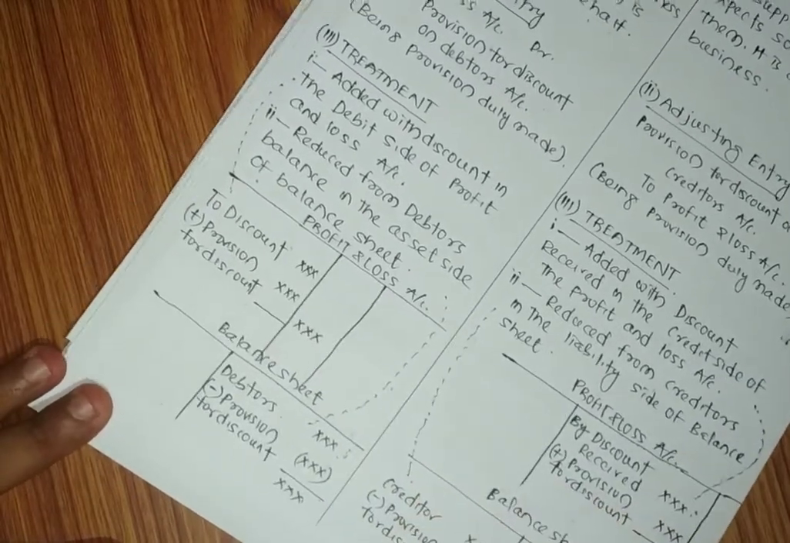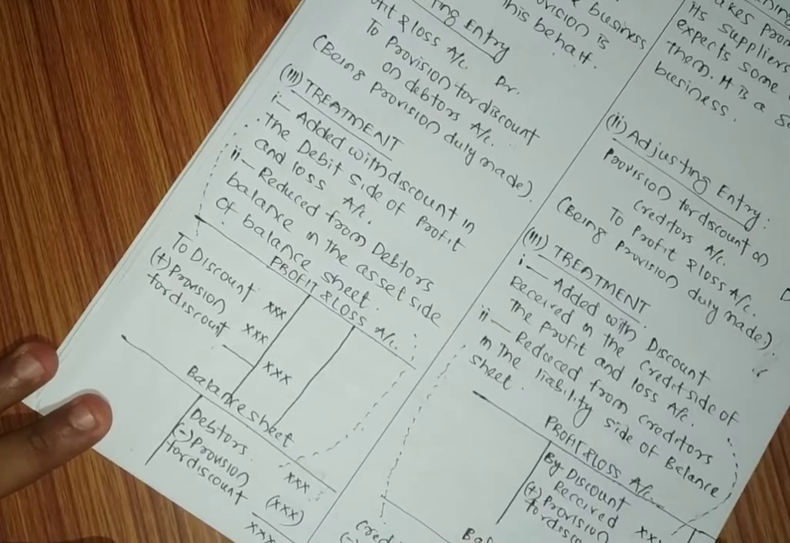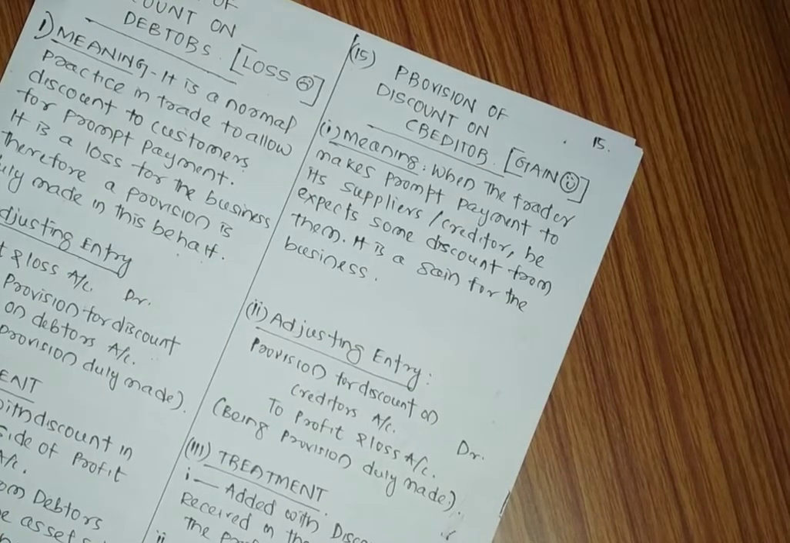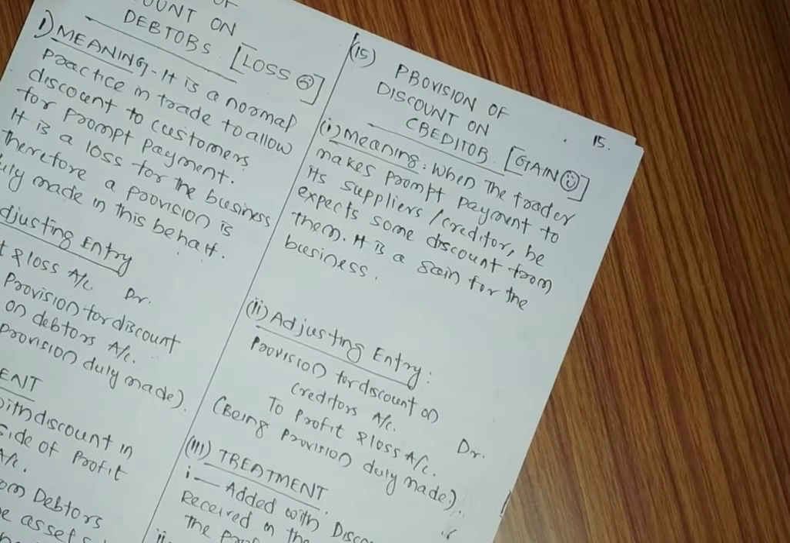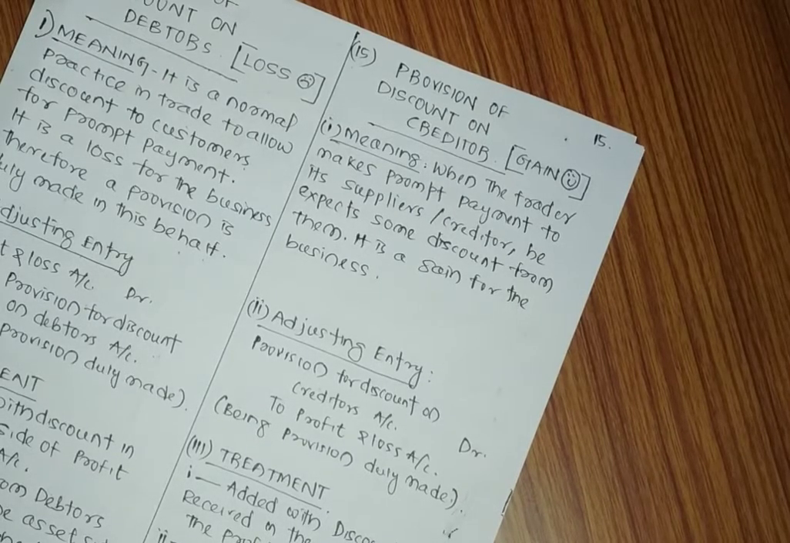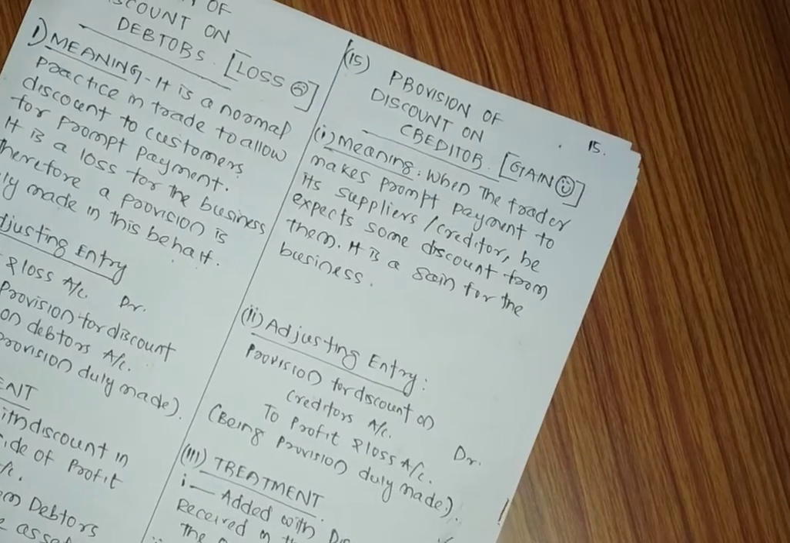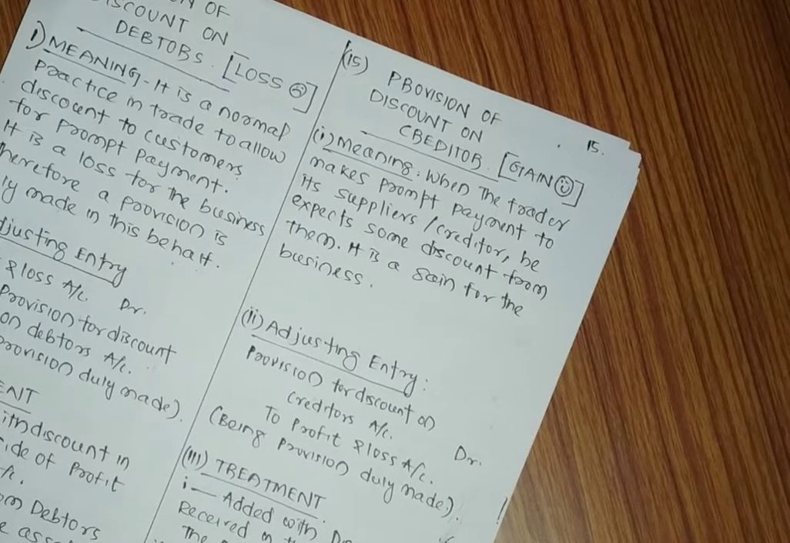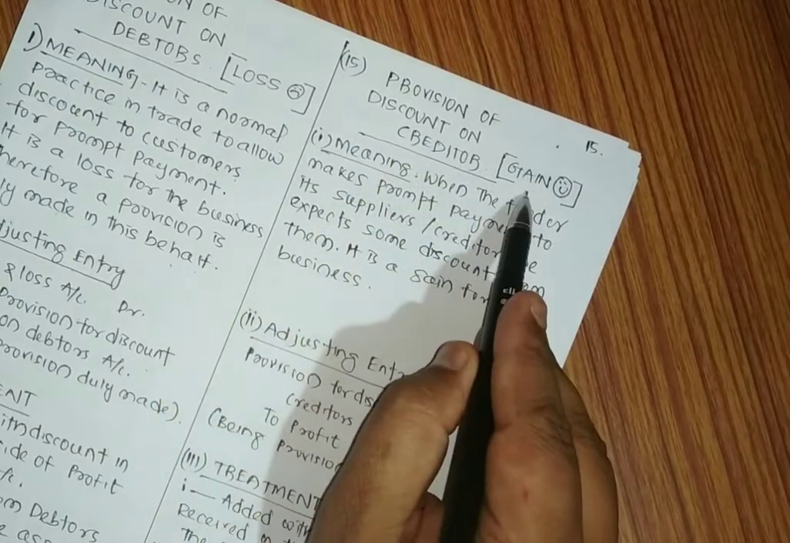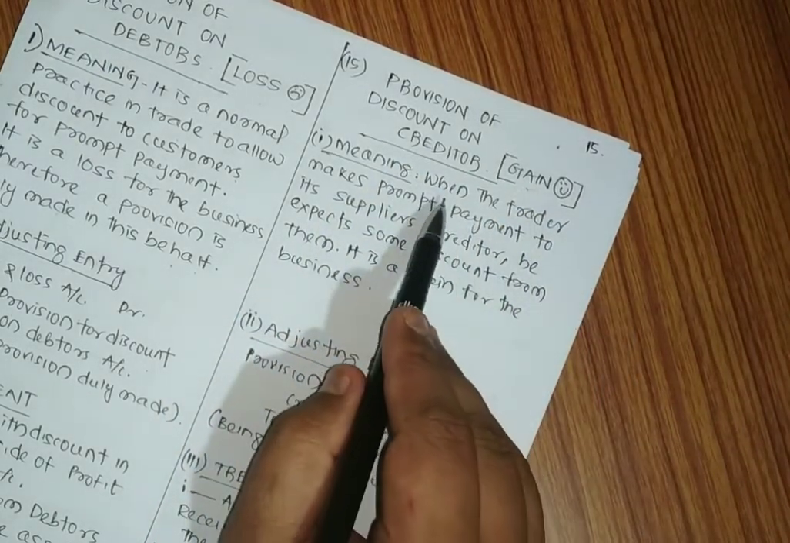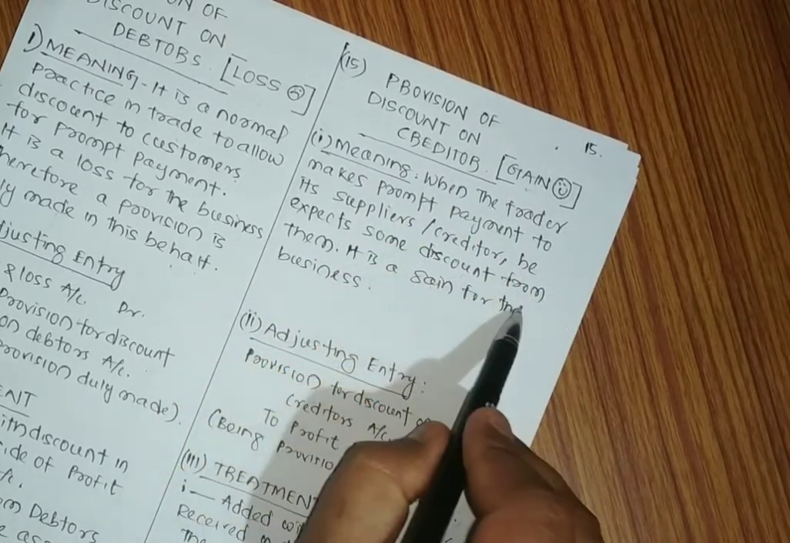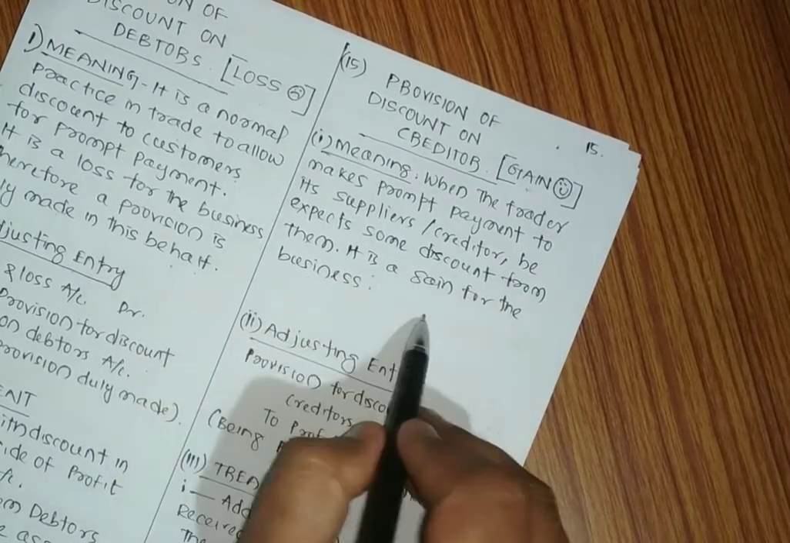Just opposite of provision for discount on debtors, there is also a provision for discount on creditors. Practically, this is not correct because we never anticipate future incomes, but it is given as an adjustment, so you have to remember it is similar to the discount on debtors. So it is opposite. While we are making payments to our suppliers, we expect a discount from them. So it is considered a gain for the business. When the trader makes prompt payment to the supplier or creditor, he expects some discount from them. It is a gain for the business.